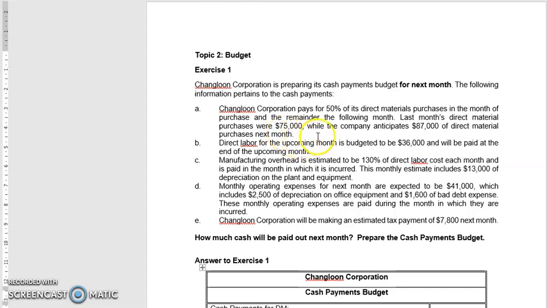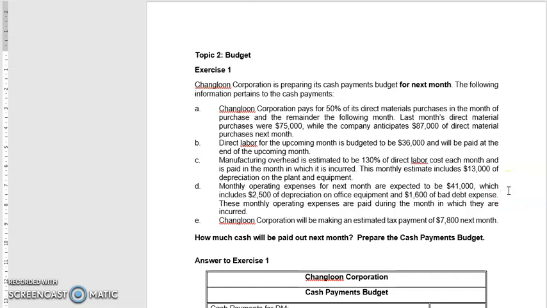75K dollars. While the company anticipates $87K of direct material purchases next month, direct labor for the upcoming month is budgeted to be $36K and will be paid at the end of the upcoming month. Manufacturing overhead is estimated to be 130% of direct labor costs each month and is paid in the month in which it is incurred. This monthly estimate includes $13K of depreciation on plant and equipment.